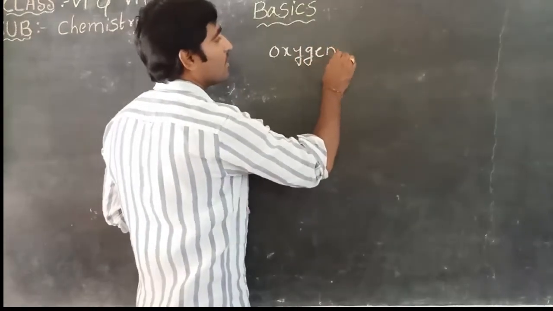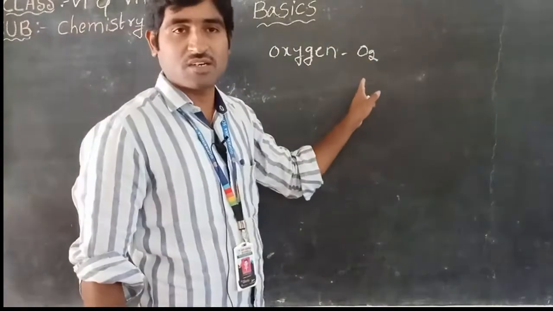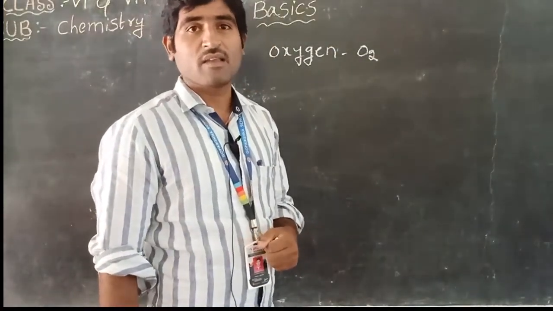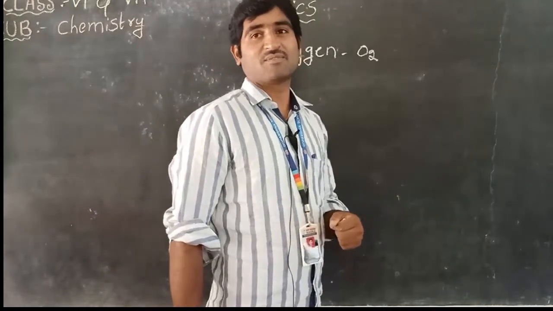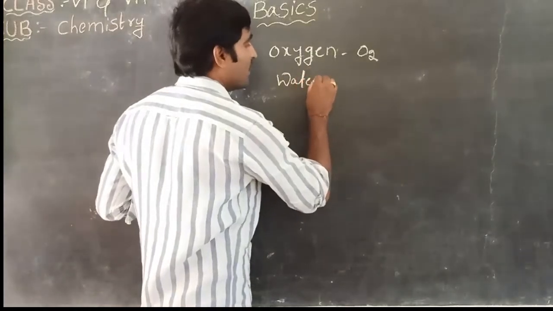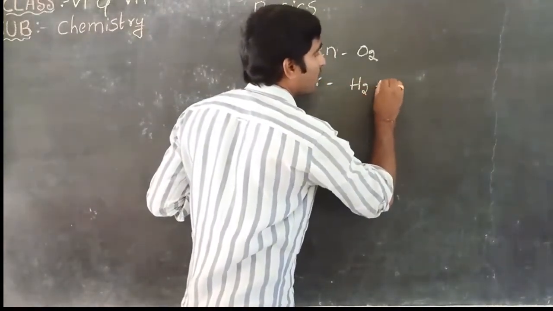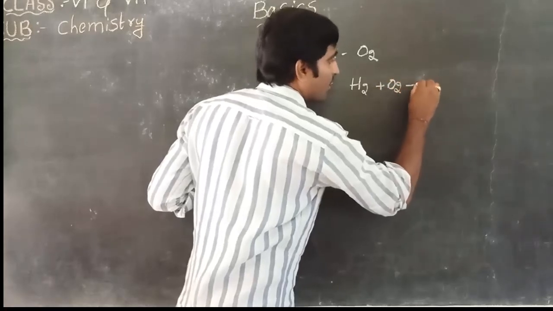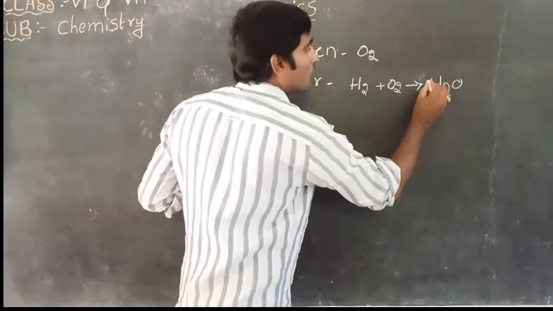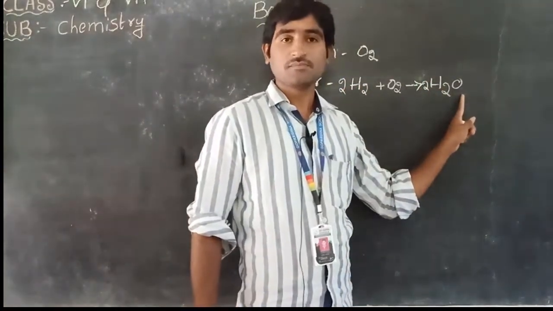The chemical formula for oxygen is O2. It is a chemical substance. We are drinking water. Yes, we all are drinking water. Water is also a chemical substance. It is made up by the combination of hydrogen and oxygen. Hydrogen and oxygen form water. The chemical formula for water is H2O.